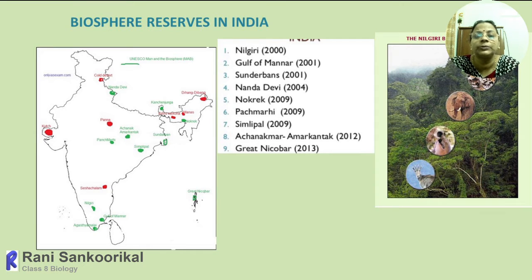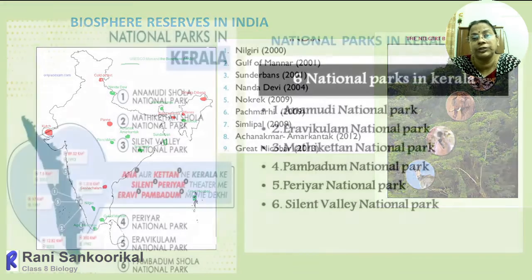In India there are approximately 9 biosphere reserves. Nilgiri, it is in the mountain ranges of Kerala, Tamil Nadu and Karnataka. So 3 states are together, it is called Nilgiri. Then Gulf of Mannar, Sundarbans, Nanda Devi, Nokrek, then Pachmarhi, Simlipal, then Achanakmar, then Great Nicobar. All these are the major biospheres in India. In that itself, again, it consists of national parks and wildlife sanctuaries.